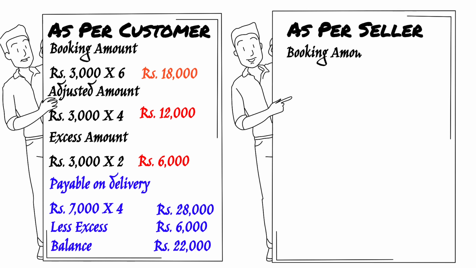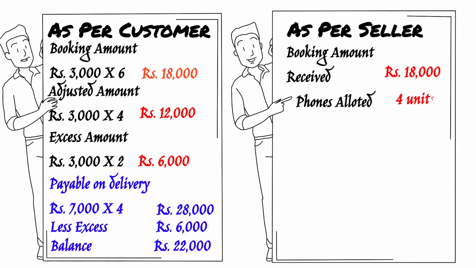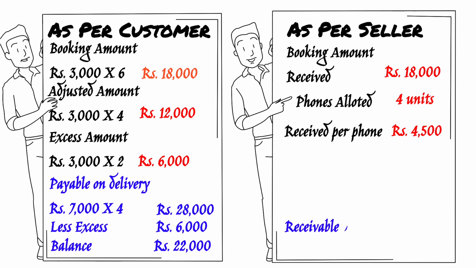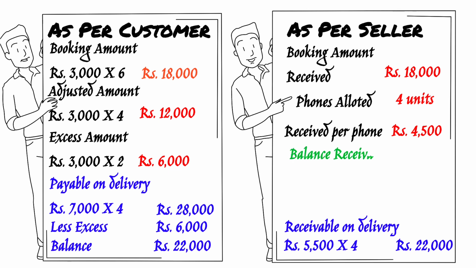Think of it from the seller's point of view. The total amount they have received from you is rupees 18,000 unchanged. How many phones are they going to supply to you? 4 phones. So how much is the amount that they have already received on your 4 phones? They have already received 18,000 divided by 4, 4,500. So how much can they ask at the time of delivery? They can ask you only 5,500 on the 4 phones, which is still 22,000. How did we get 5,500? We subtracted 4,500 from 10,000.